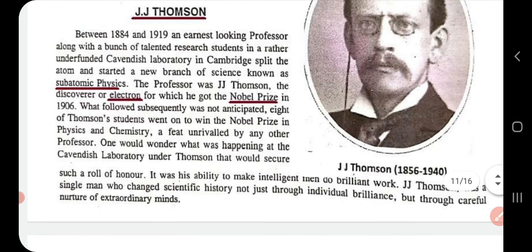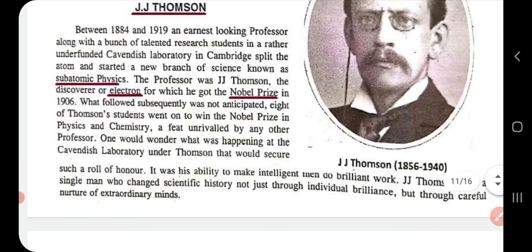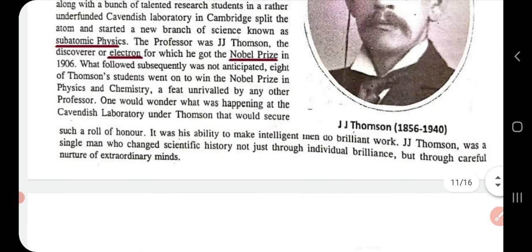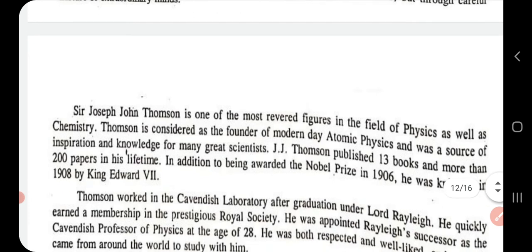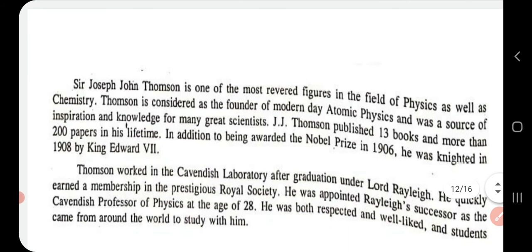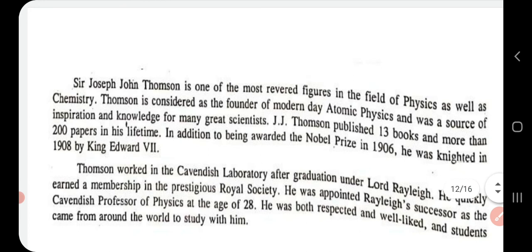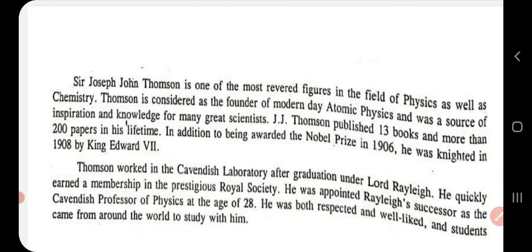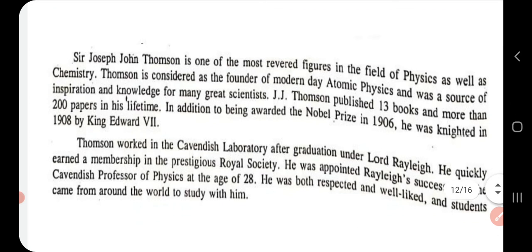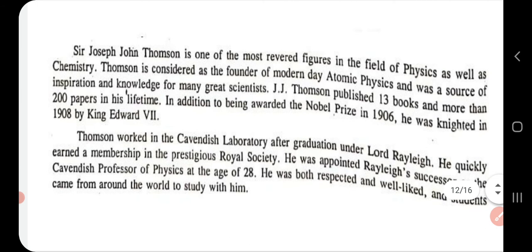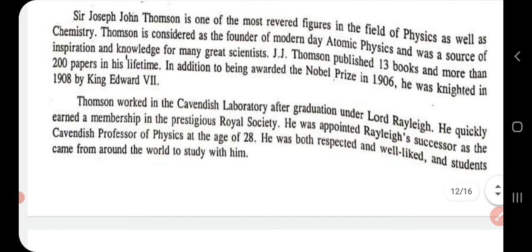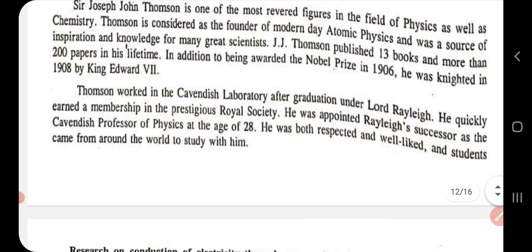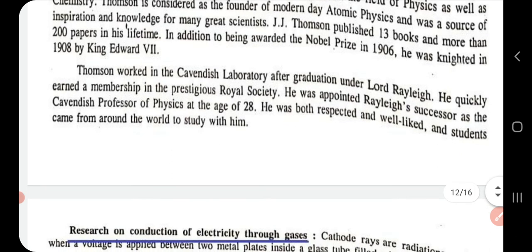Then he was very intelligent in almost all his works, and he is one of the most revered figures in the field of physics as well as chemistry, especially his contributions lie in the area of atomic physics. Then he published 13 books and more than 200 papers, and he worked in Cavendish laboratory, and he completed his graduation under Lord Rayleigh, and he was a member of the prestigious Royal Society.